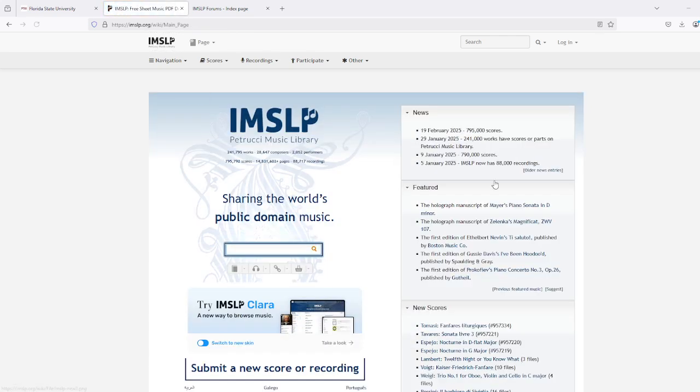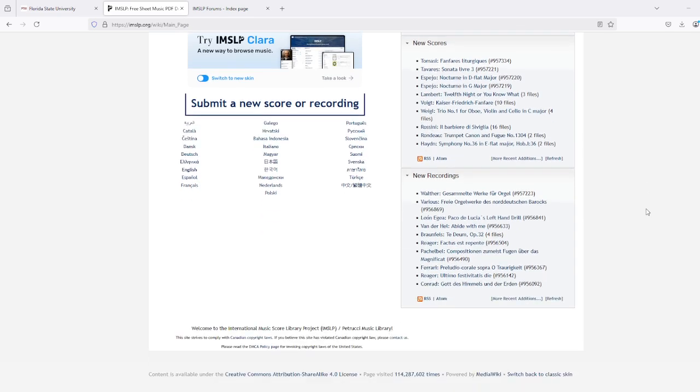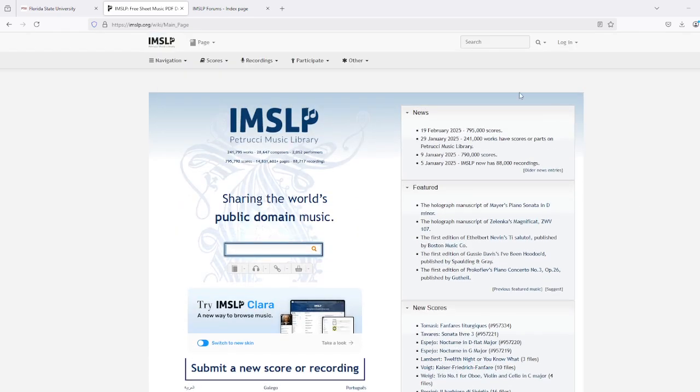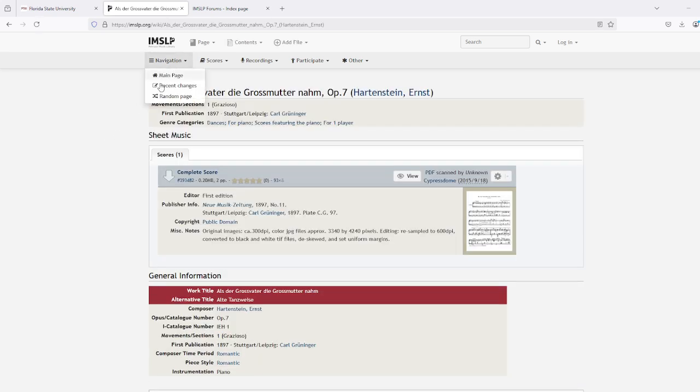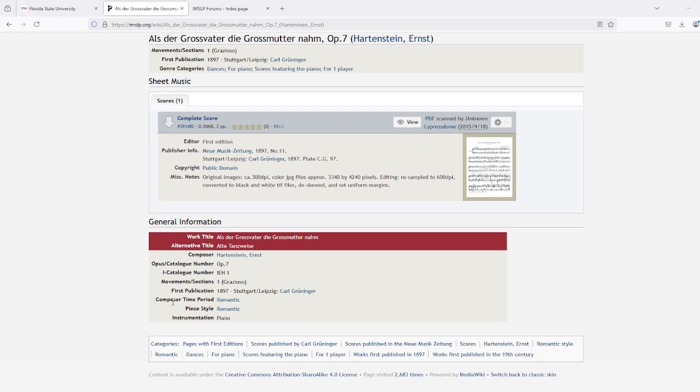Really, really fantastic resource for musicians that are hoping to explore and work on their technique, but feel that their musical libraries don't really have a lot of sources. This is an awesome resource. I highly recommend that you guys check it out. I love just clicking through this random page option and exploring these.